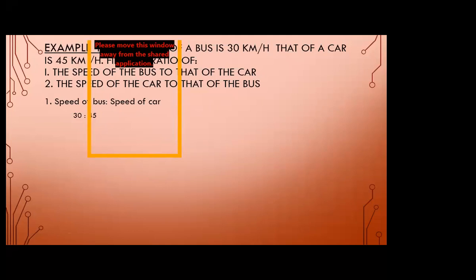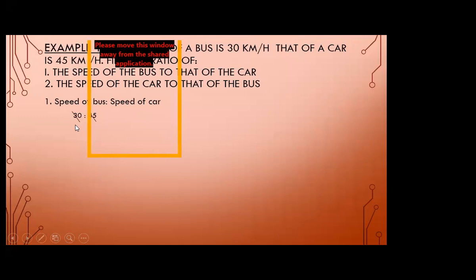Here you can see 30 kilometer per hour, and here 45 kilometer per hour, so we can compare directly 30 ratio 45. One more point I want to share with you. Students, whenever we are comparing two numbers, please don't mention the unit. Don't write kilometer per hour with 30 and 45. Just mention the number. Now, 30 ratio 45.